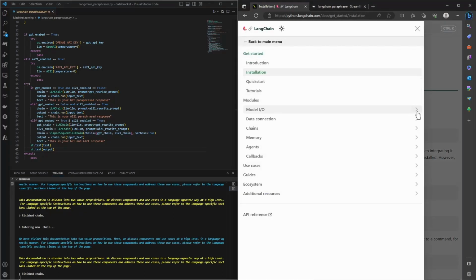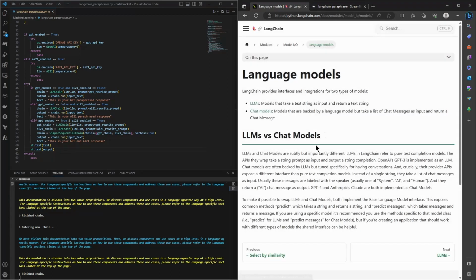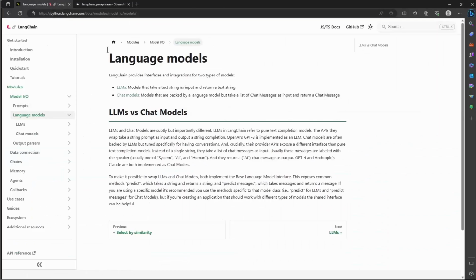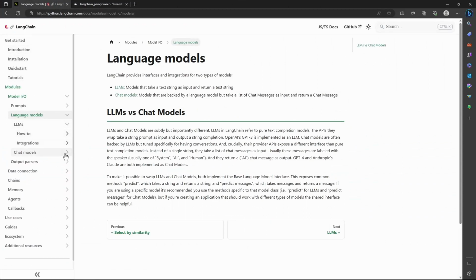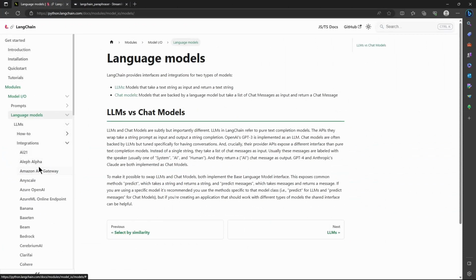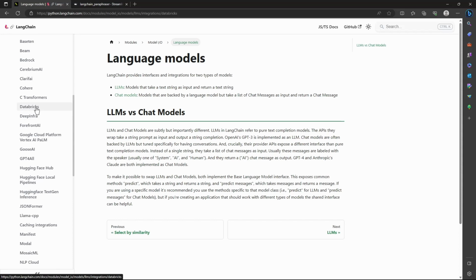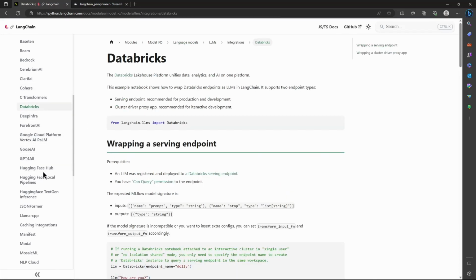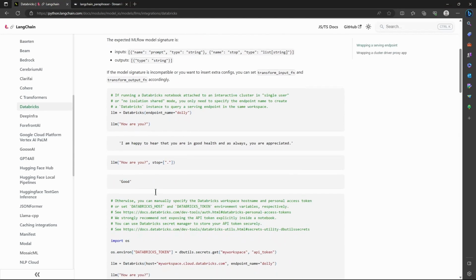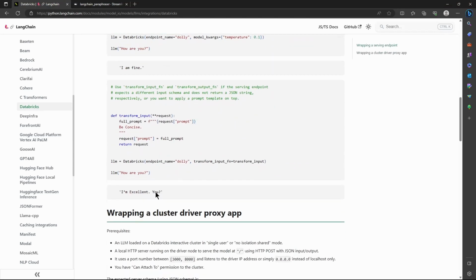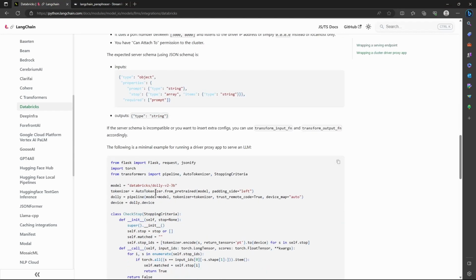You can run them based on your use case. So if you go to Model I/O and go to language models, you will see all the available language models here under the LLM section, and under integrations you will see all the language models. You can use them based on your use case, and you can chain them accordingly and pass the prompts. The documentation is pretty neat, so I believe you can achieve more by following the documentation.